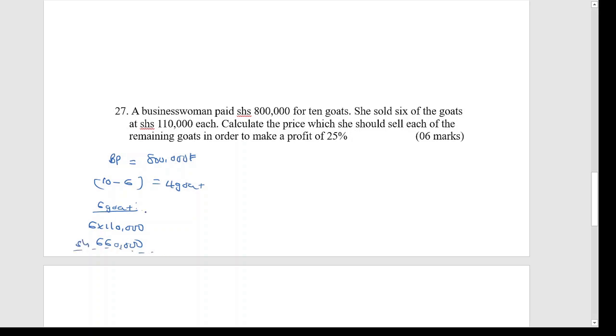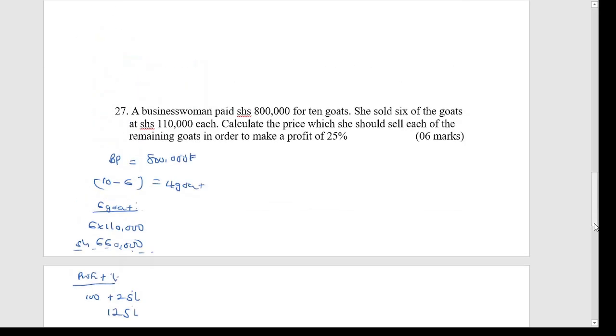Now they're telling us that as she's selling them, she has to make a profit of 25%, meaning we are going to get a percentage increase. The profit percentage is 100 plus 25, giving us 125%.